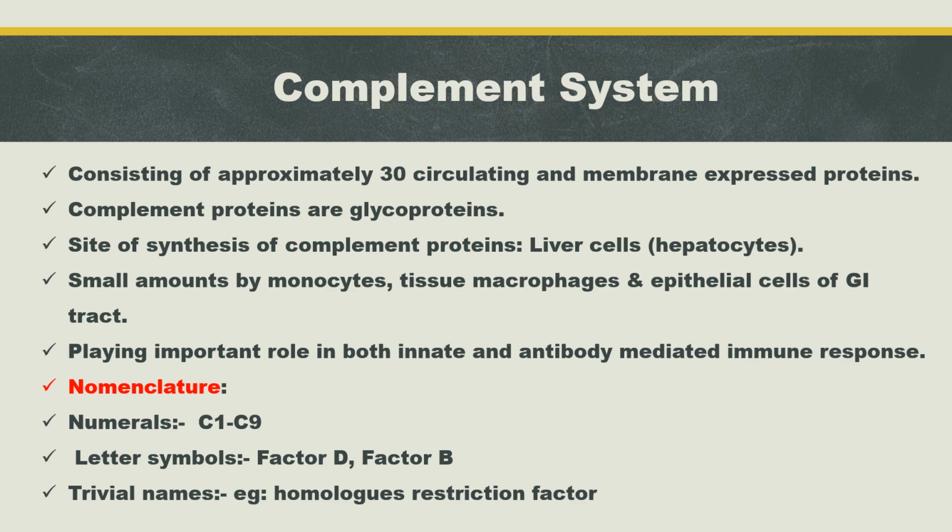Trivial means not that important. An example for such a name is homologous restriction factor. But these numerals and letter symbols are important. You have to remember that.